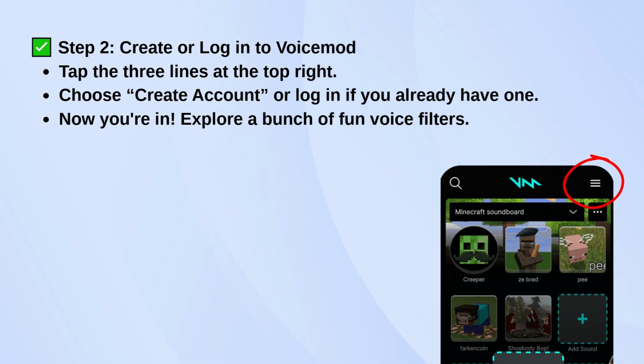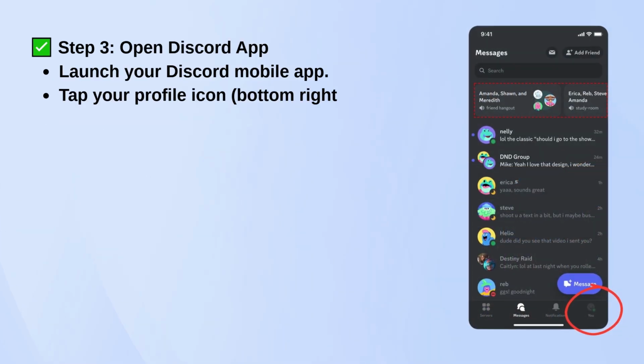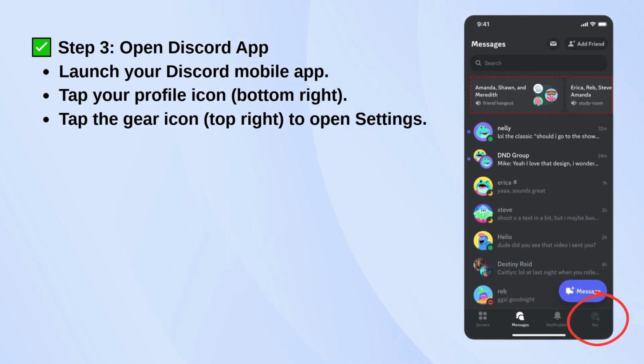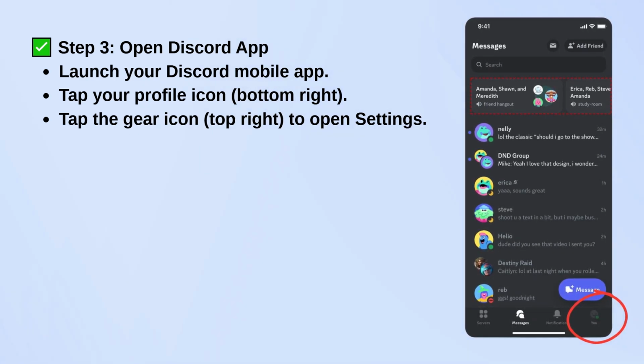Next, open up your Discord app. Tap your profile icon in the bottom right, then tap the gear icon at the top right to go into Settings. Scroll down until you see App Settings and tap on Voice. Now here's the tricky part.